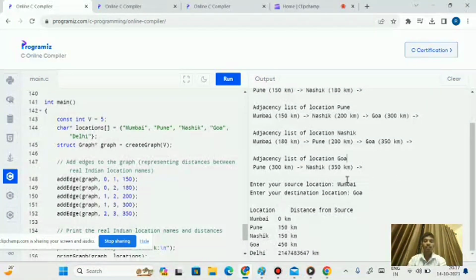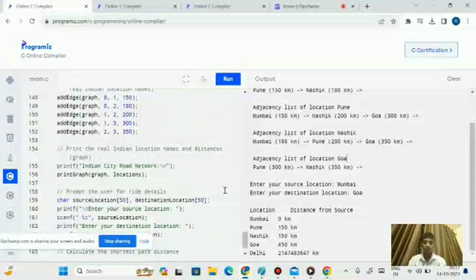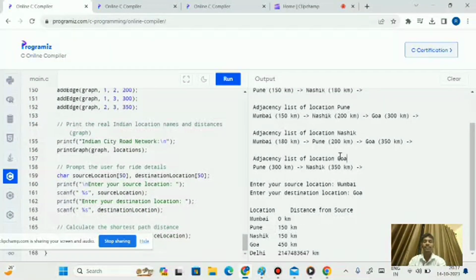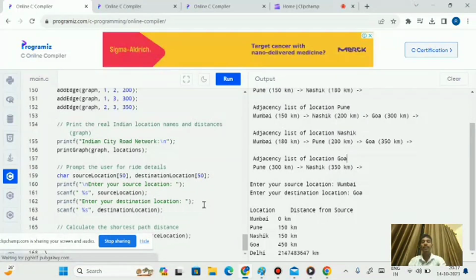Coming to the next part, here we enter the proper details. See this part of the code. This is the output for this part of the code. Here we entered the source Mumbai and the destination Goa, and the program prompts the user to enter the source and destination cities. In this case, the user specifies Mumbai as the source location and Goa as the destination location. And here it will calculate the shortest path between the distances.